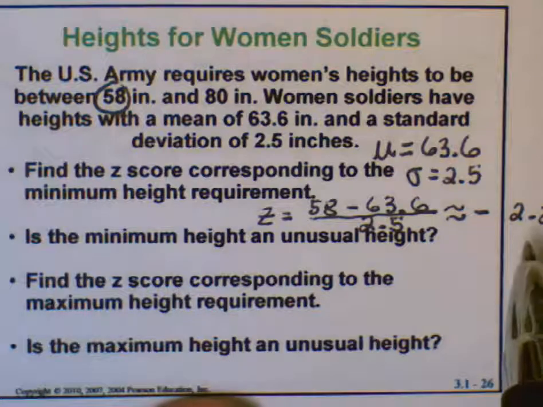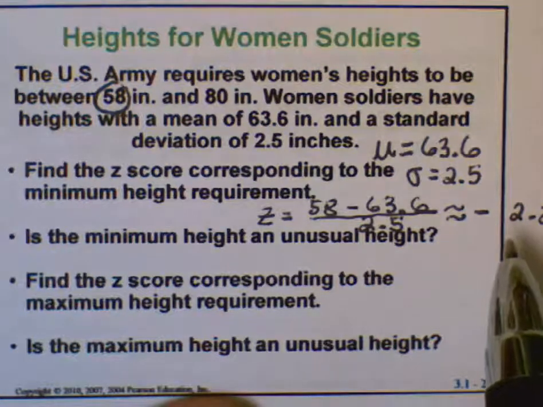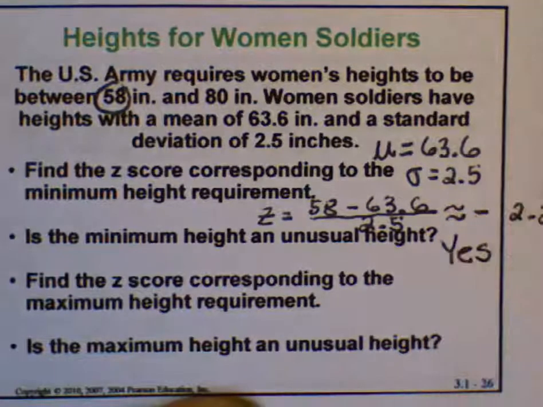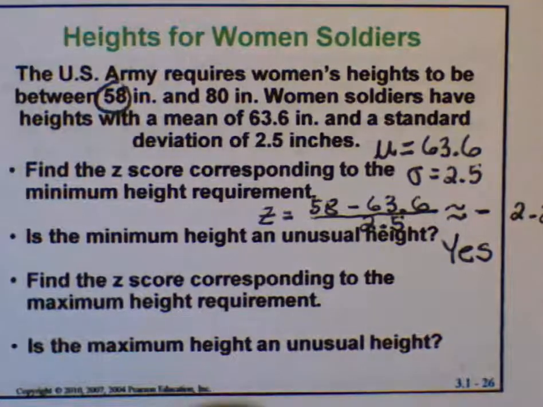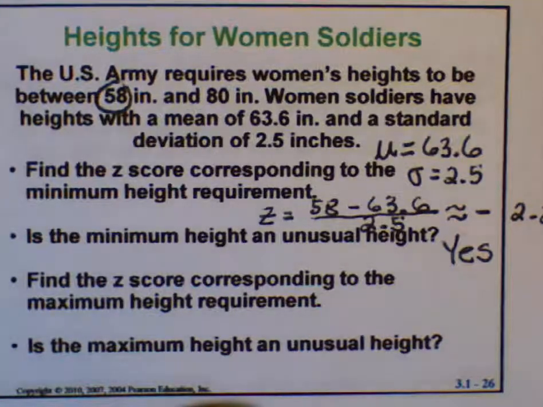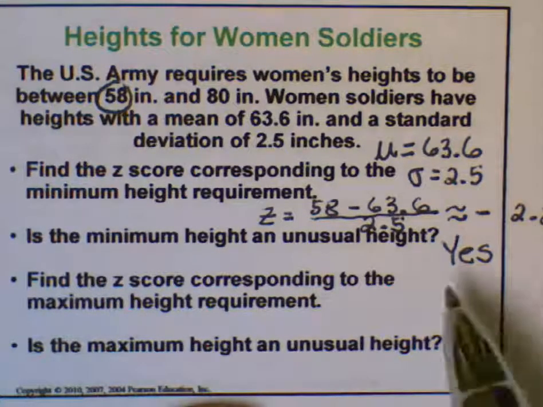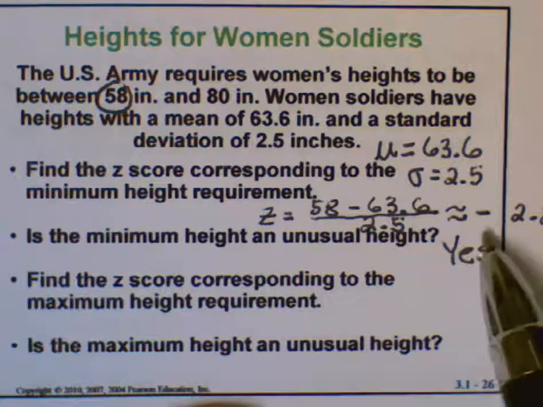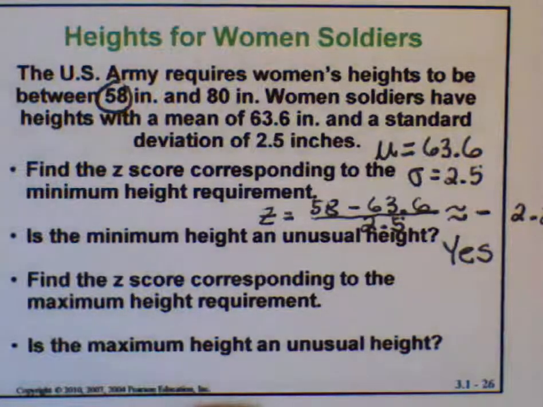Is it a z-score less than negative 2 or more than positive 2? Yes, absolutely. You can be a female soldier at 58 inches, but you're shorter than 95% of the other women soldiers because you're out there past 2 standard deviations from the mean.